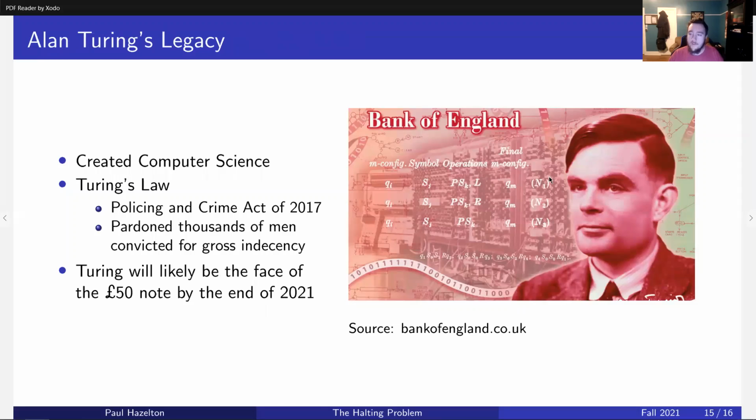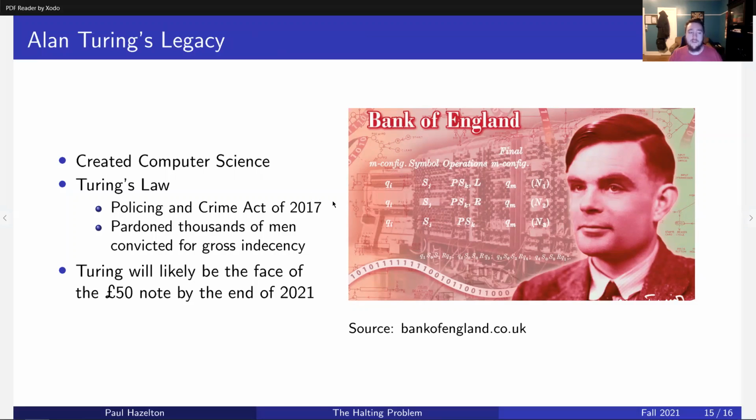So, long after Alan Turing's death, people remember him. He basically created computer science, and the atrocity that the government committed against him was acknowledged, and they apologized for it. They pardoned Alan Turing, and very recently, in 2017, they enacted the Policing and Crime Act, which is often called Turing's Law.